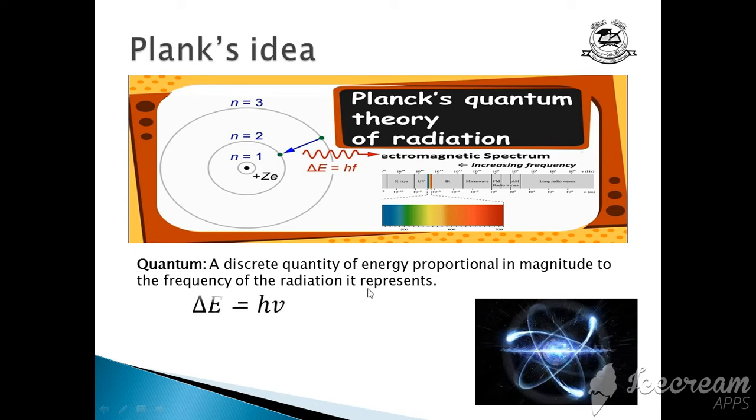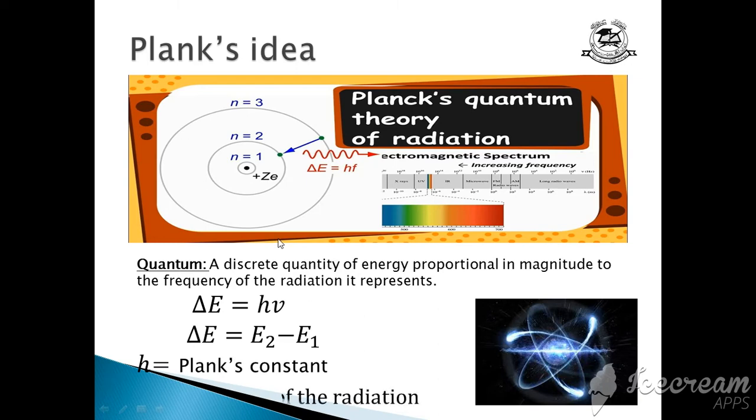When we calculate it, it will equal ΔE = hν. Here ΔE is E2 minus E1, because electrons are moving from a higher energy level to a lower energy level. The higher energy level has the energy E2 and the lower energy level has the energy E1. So ΔE means the difference in the energies, E2 minus E1. What is h here? h is a constant which is named Planck's constant, because it was discovered by Planck. Second is ν. Here ν is the frequency of the radiation.